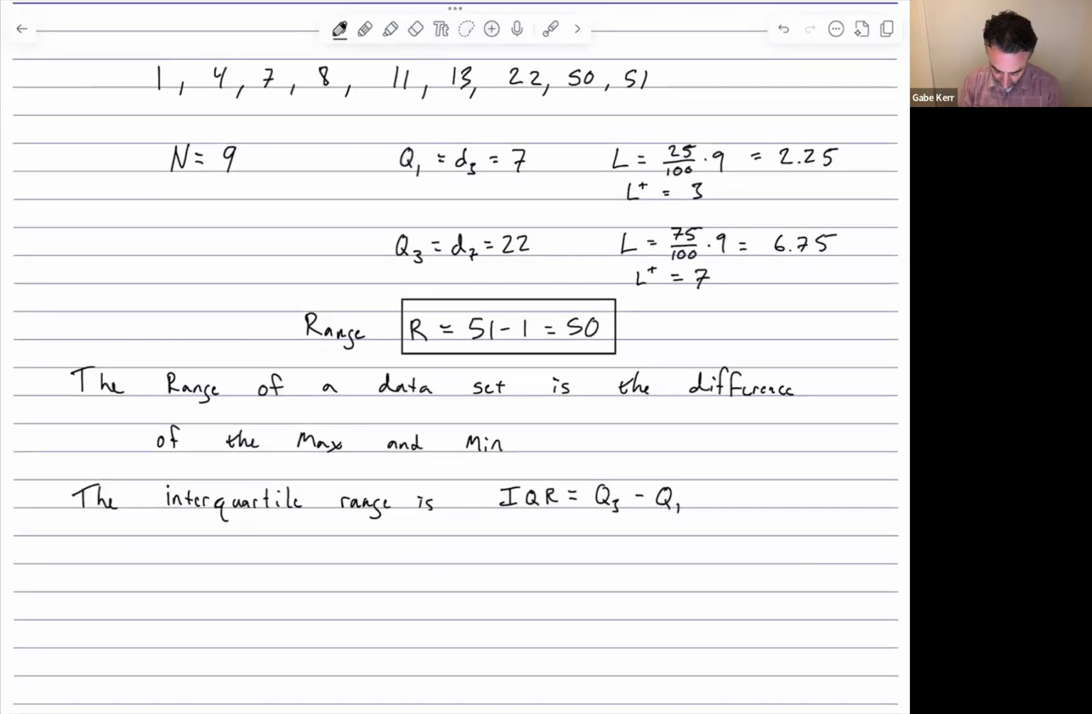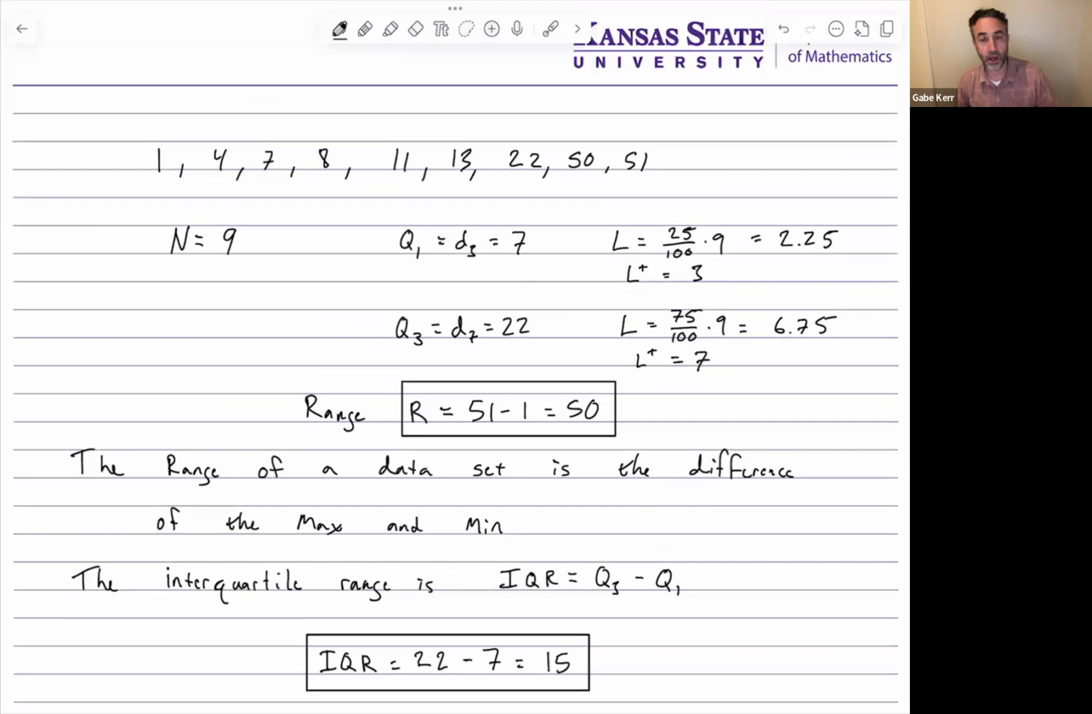And so in this case, we have the interquartile range equaling Q3, which we calculated to be 22, minus Q1, which we calculated to be 7, and we get 15. And that's our interquartile range. All right. So these are the two ranges that we look at when we consider data sets. So not much more complicated than that. Let me just underline the key concepts, the range and the interquartile range. Those are the things to remember.